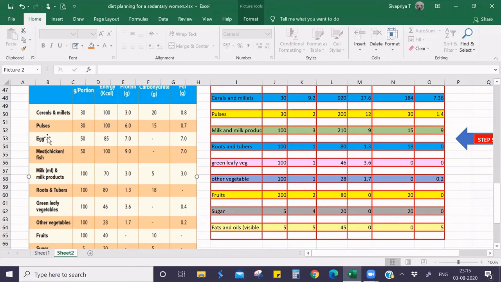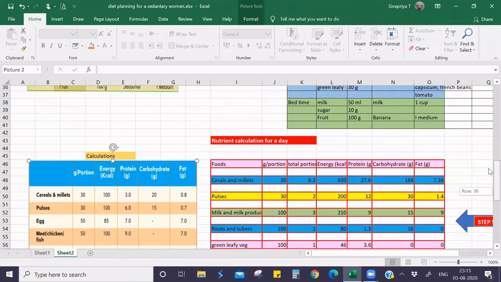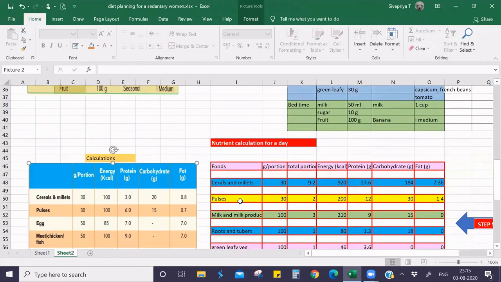Since we didn't cook egg, meat, chicken, and fish, I didn't include them in this table. If you want to add egg, meat, chicken, or fish, you can replace it with pulses. For example, if you are giving 2 exchanges of pulses, you can change it to 1 portion of pulse and 1 portion of egg, chicken or fish, anything. Or you can even substitute the whole pulse exchange with meat or chicken exchange. Instead of pulses, you can give 2 exchanges of chicken, fish, or egg. It is up to you.